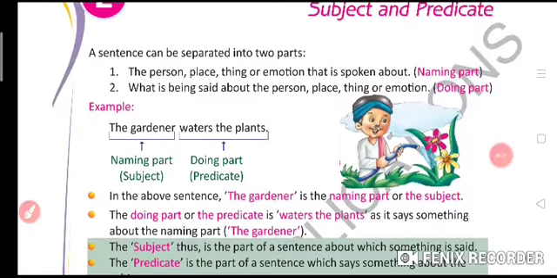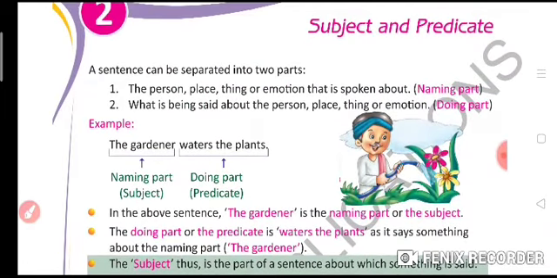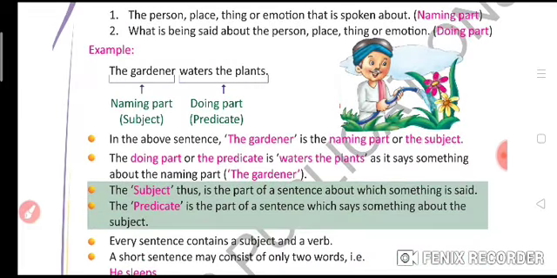So the person, place, thing, or emotion that is spoken about is the naming part or the subject, and what is being said about the person, place, thing, or emotion, or overall about the subject, is known as the doing part or predicate.